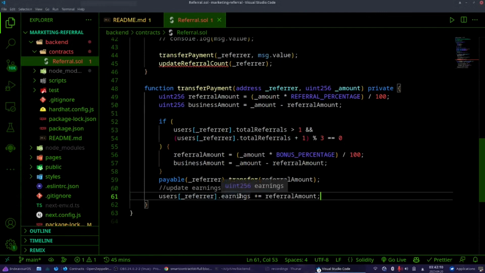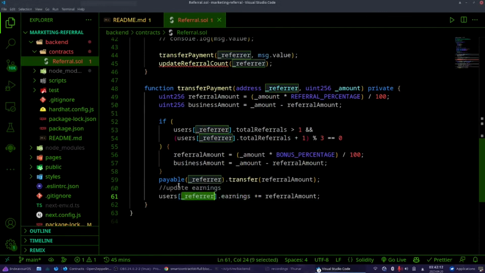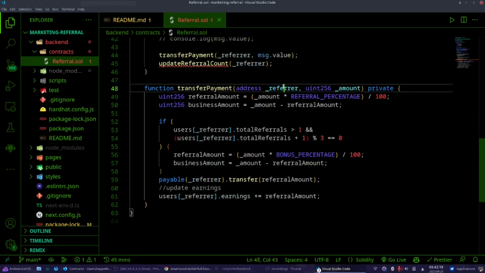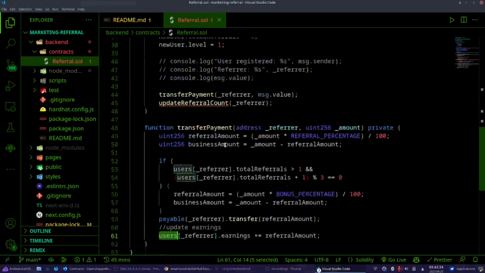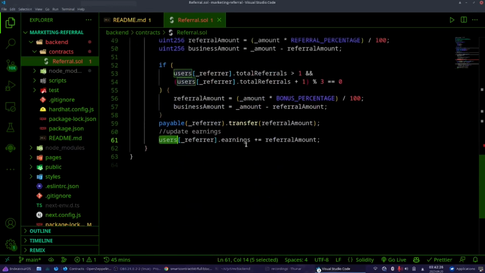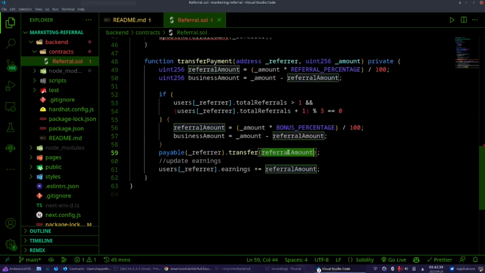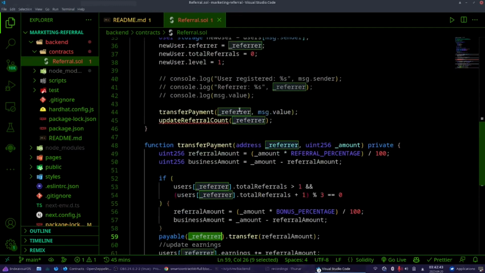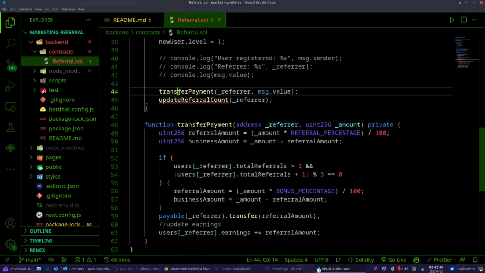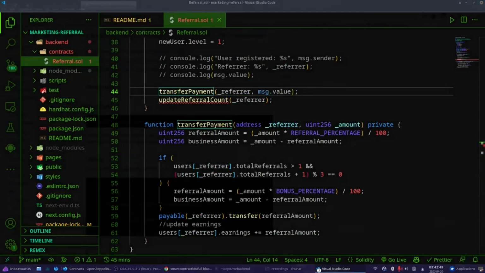Again, we are going to the struct by giving the address of the referrer to the users mapping. Here we go to the struct it's referring to, and we are incrementing the earnings because we might want to keep track of it. And this is the transfer function, basically, it sends this amount of money to this address. So these two make it.